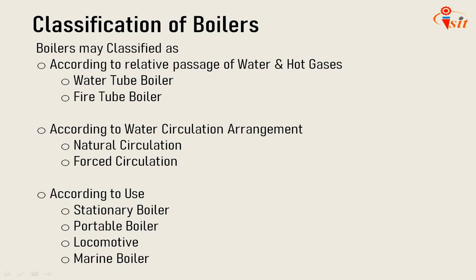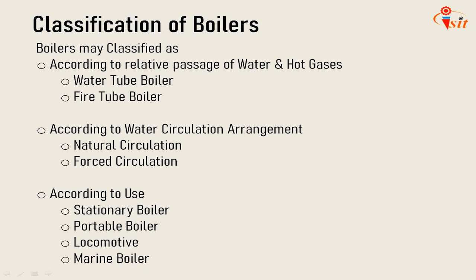In fire tube boiler, the reverse case is that the hot combustion gases pass through the boiler tubes which are surrounded by the water. For example, Lancashire boilers, Cochran boiler, locomotive boilers. So these are examples of fire tube boilers.